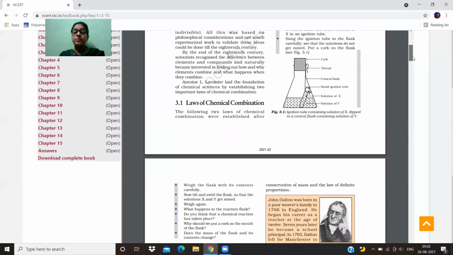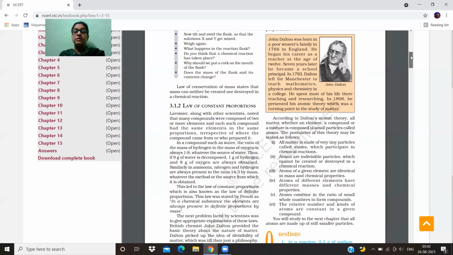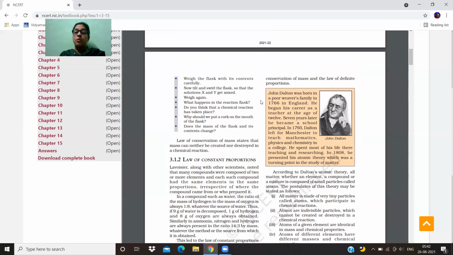Then after that, weigh the flask with its contents carefully, without mixing copper sulfate and sodium carbonate. Weigh the flask, and it will give you the total mass of copper sulfate and sodium carbonate. Now tilt and swirl the flask. Just tilt the flask and shake it so that the sodium carbonate and copper sulfate solutions get mixed with each other.